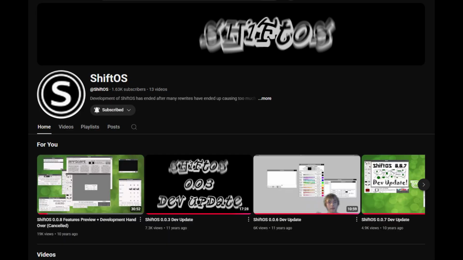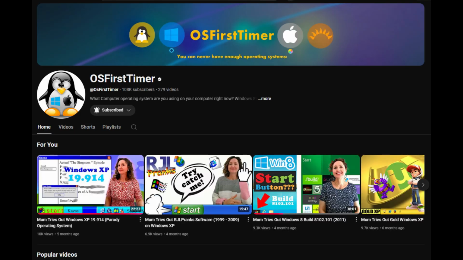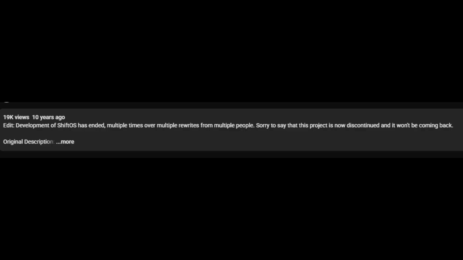ShiftOS. ShiftOS is another simulated operating system that Vendon got its origins from, as well as CodeOS. ShiftOS was developed in 2013 and 2014 by Philip Adams, who also owns OS First Timer. Sadly, ShiftOS was eventually discontinued, however, videos are still up on the YouTube channel for it.